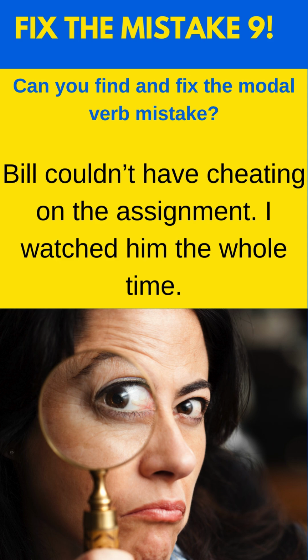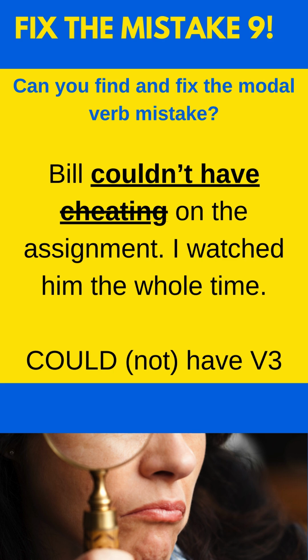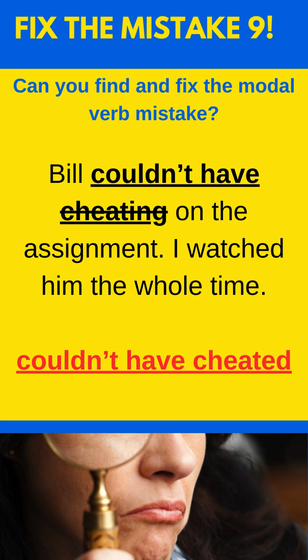Find and fix the modal verb mistake in these sentences. Bill couldn't have cheating on the assignment. I watched him the whole time. The problem was with couldn't have cheating. So for this past possibility, we want to use could or couldn't plus have. And then after have, we use the past participle, or the V3. So it should read, Bill couldn't have cheated on the assignment.